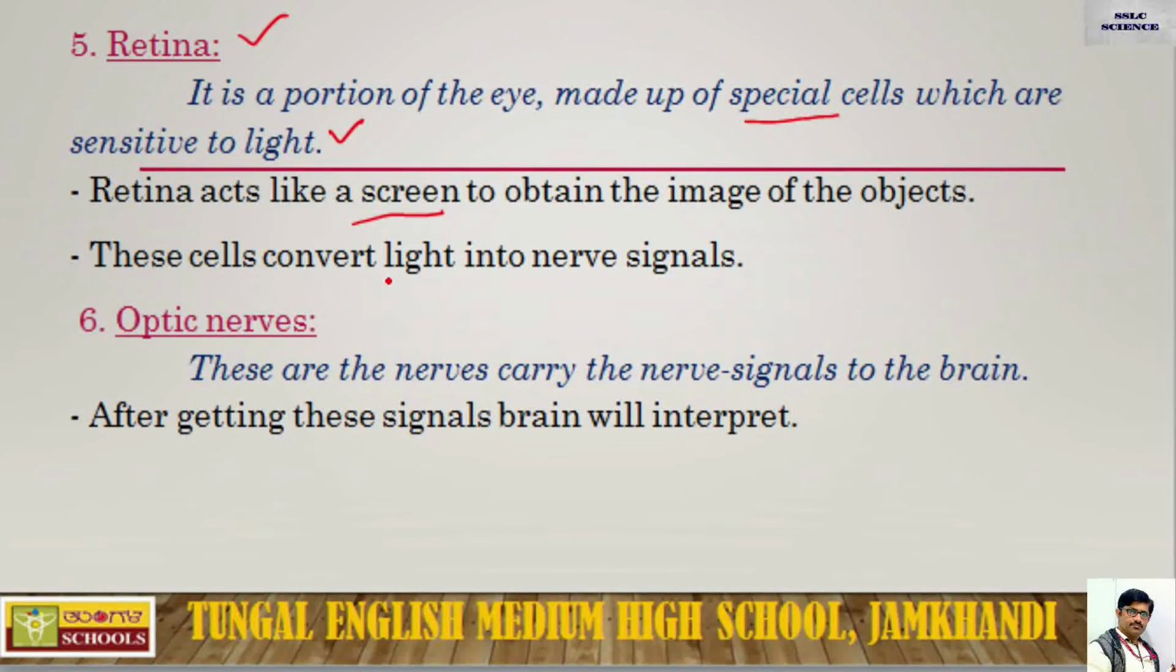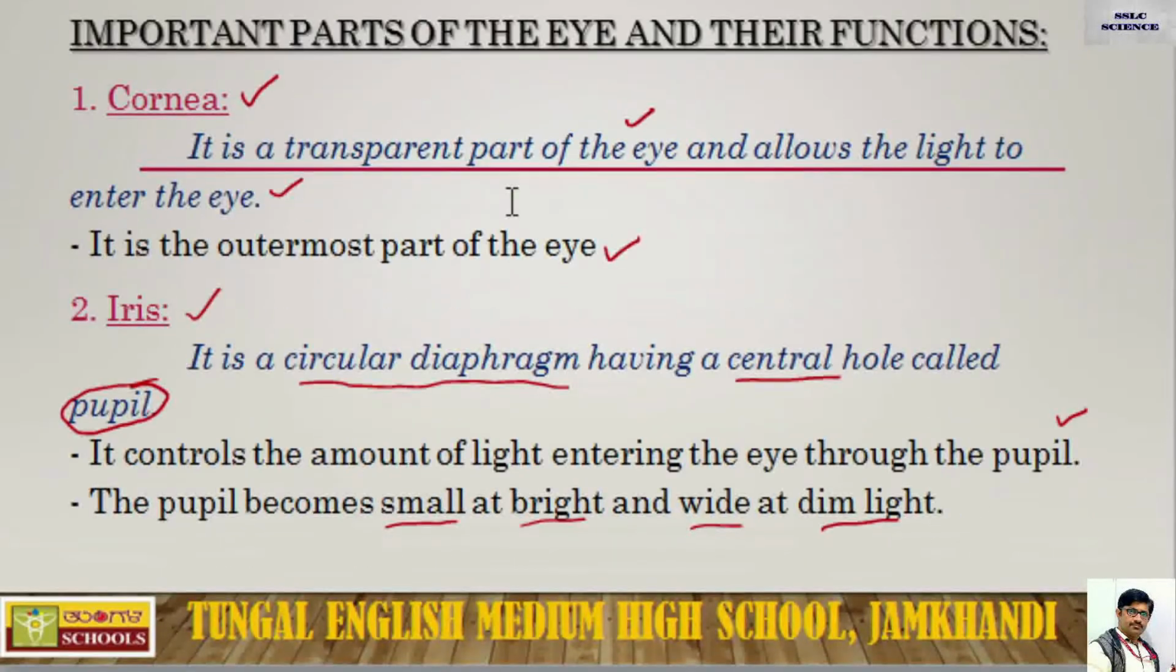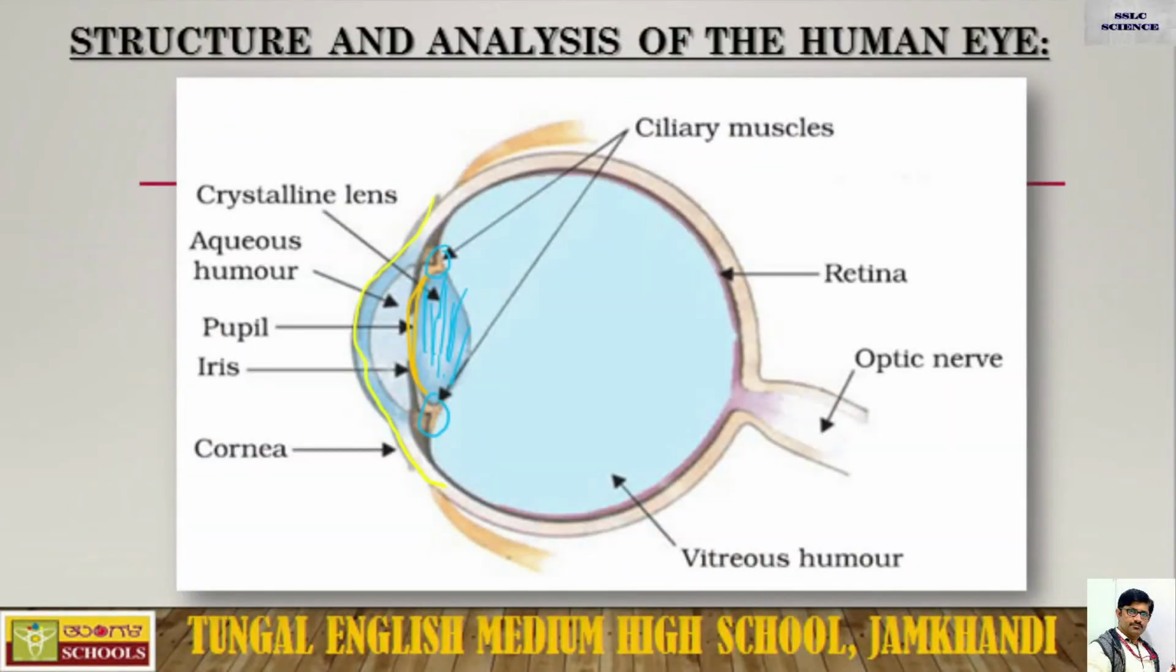These cells convert light into nerve signals. This portion called the retina is not only light sensitive, it converts light, or the image, into nerve signals. We are having the nerves at the end. By that it can be analyzed by the brain. So in the picture we are having the portion of the retina over here.